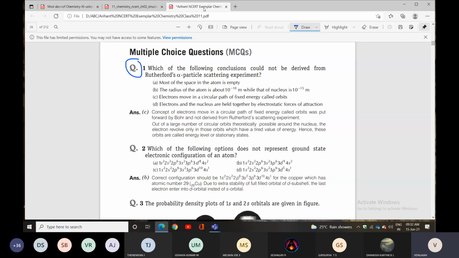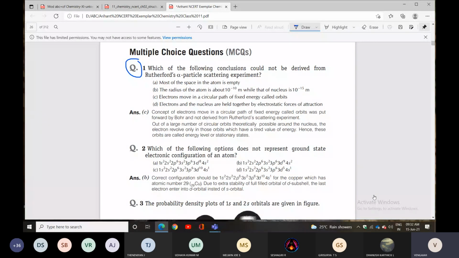That also we discussed. Next, the radius of the atom is about 10 to the power of minus 10 meters, while the nucleus is 10 to the power of minus 15 m. Correct only.